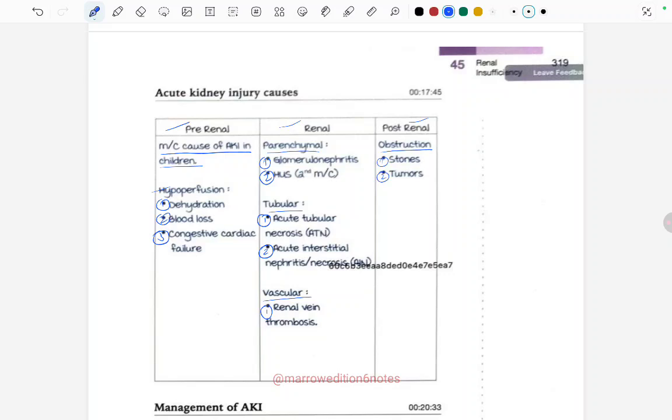In the pre-renal, the most common cause of the AKI in children is hypoperfusion, dehydration, blood loss, and congestive cardiac failure. In the renal one, there is parenchymal glomerulonephritis, and HUS; tubular one, acute tubular necrosis and acute interstitial nephritis; a vascular one, renal vein thrombosis; and post-renal, there is obstruction. Obstruction can be due to stones or tumors.